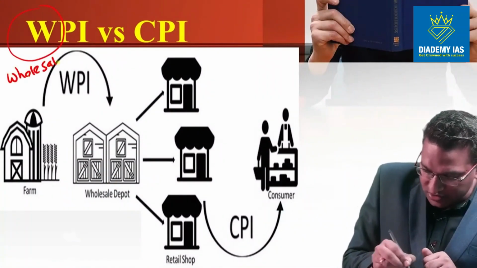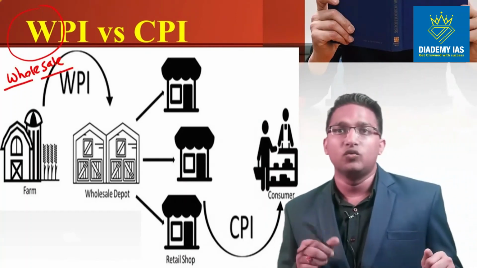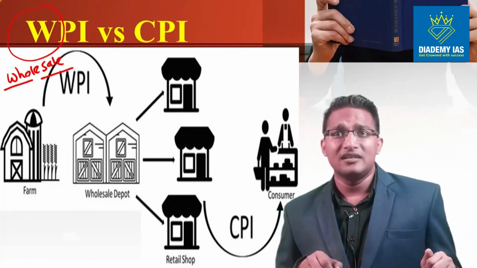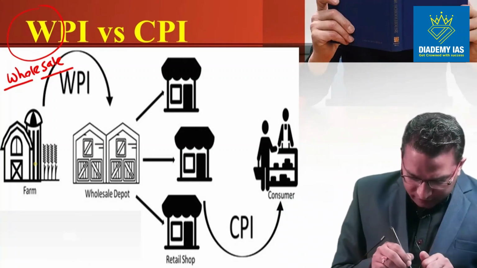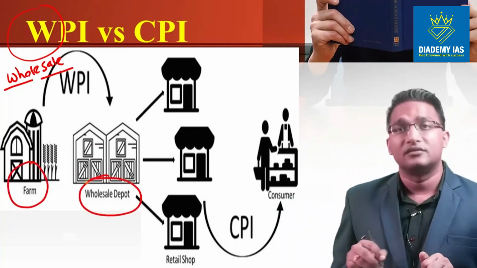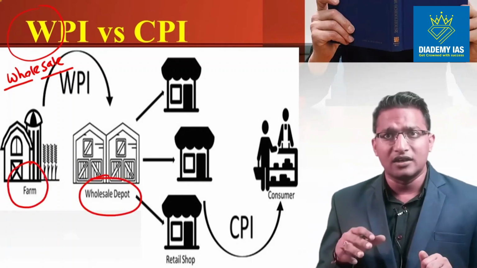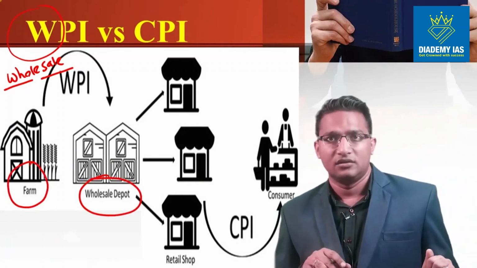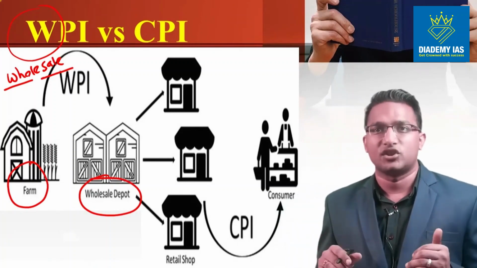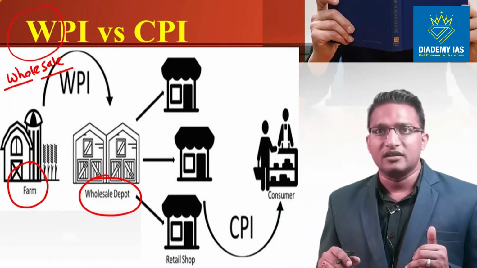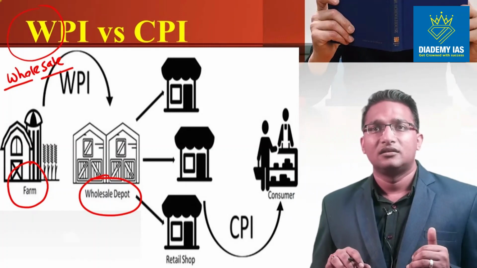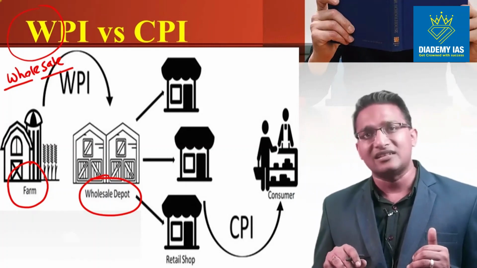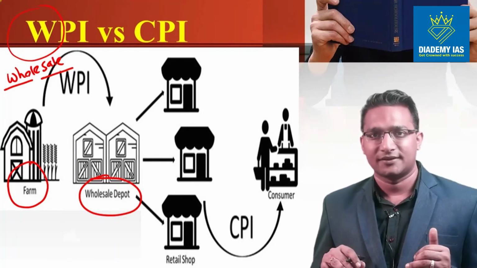Now what is the meaning of wholesale? It has two words, whole and sale. When the sale is done at the macro level, that is, from the producer to the wholesaler, or from the wholesaler to the subsequent wholesaler, this is the first stage of transaction. This stage of transaction is called wholesale. So when we track the change in the price at this level, this is called wholesale price index.